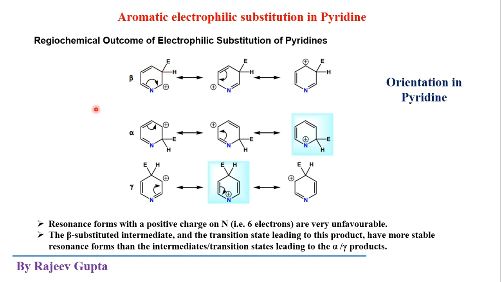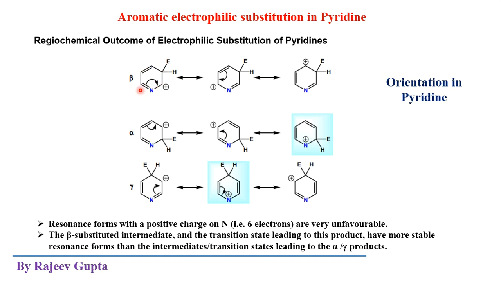So there are three positions available where this electrophile may add. Which regioisomer, alpha, beta, or gamma, will be formed as the major product?